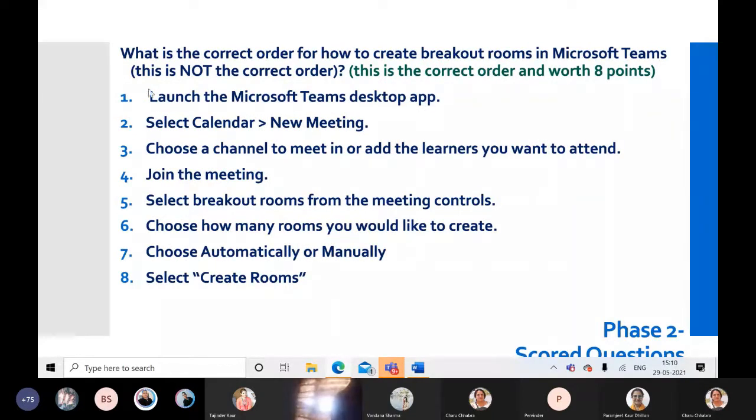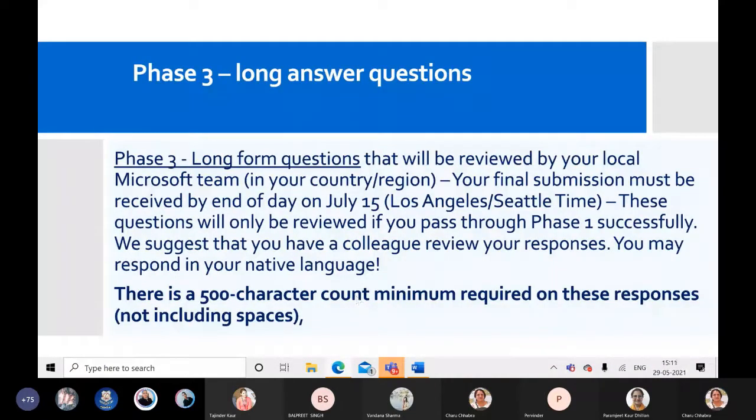So what's done: we have to launch the Microsoft Teams desktop app on our device, then select calendar, new meeting, choose a channel to meet, then join the meeting, then select breakout rooms, choose how many rooms you would like to create, automatically or manually. Then the last is create room. So this is the correct order. We'll be sharing it, you can do accordingly. For that, 8 marks would be given.